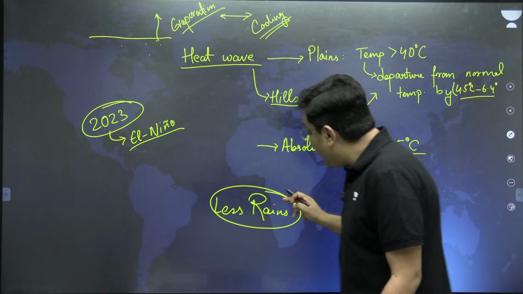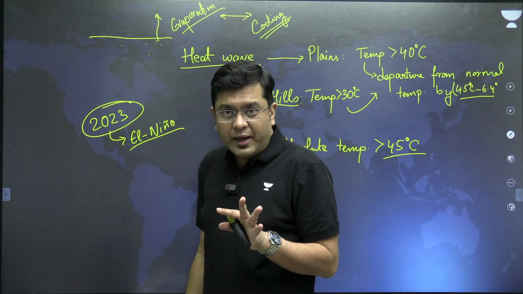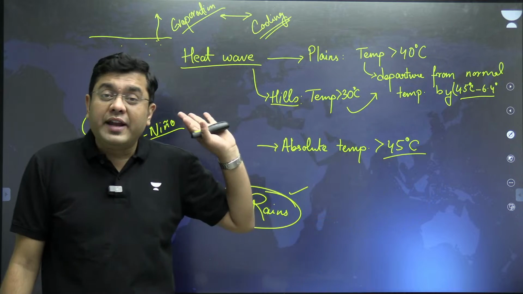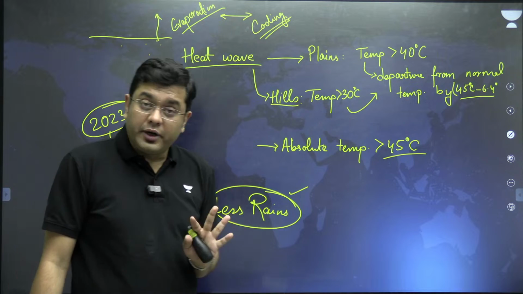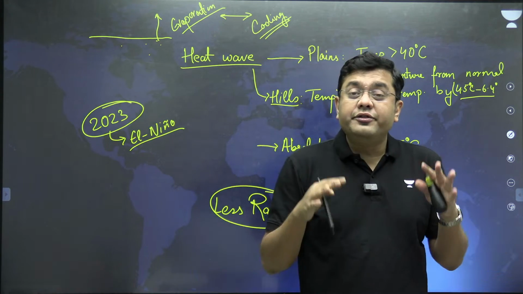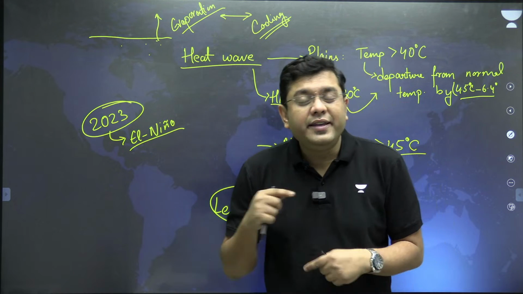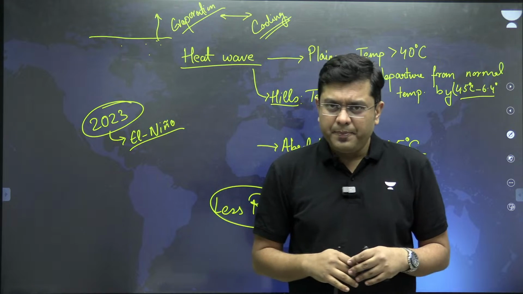Why? Because the rainfall has been very less. So the ground doesn't have moisture. The water bodies don't have water available. That is why the reservoirs don't have water. Right? That is why the hydroelectric energy generated is very less. So these heat wave conditions are much more exaggerated.